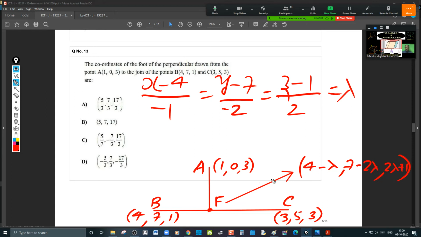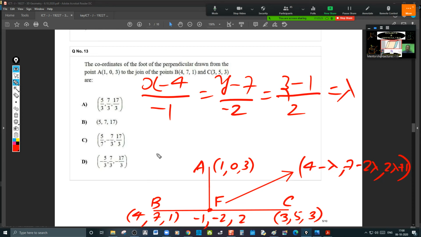Just now I said the method. What are the DRs of this line? Minus 1, minus 2, 2. The DRs of this line are these. Write the DRs of AF and write the dot product. Are you with me? Write the dot product and get the value of lambda. Substitute that lambda here. You will get the foot of the perpendicular.